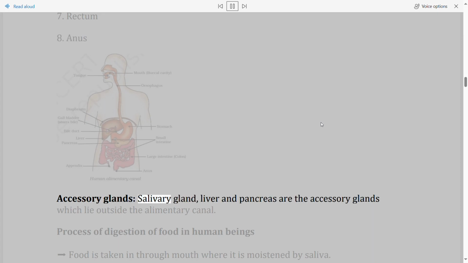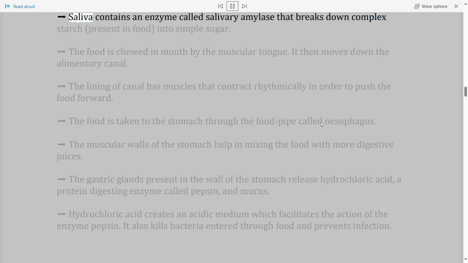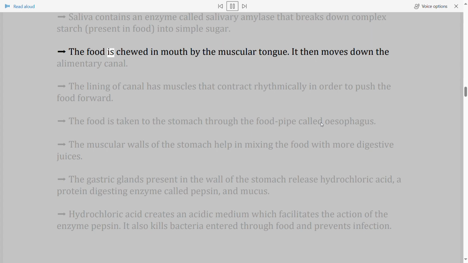Accessory glands. The salivary gland, liver and pancreas are the accessory glands which lie outside the alimentary canal. Process of digestion of food in human beings. Food is taken in through the mouth, where it is moistened by saliva. Saliva contains an enzyme called salivary amylase that breaks down complex starch present in food into simple sugar. The food is chewed in the mouth and moved by the muscular tongue.